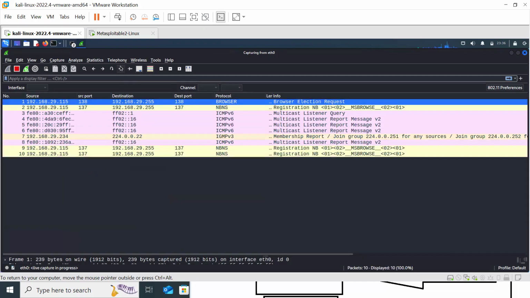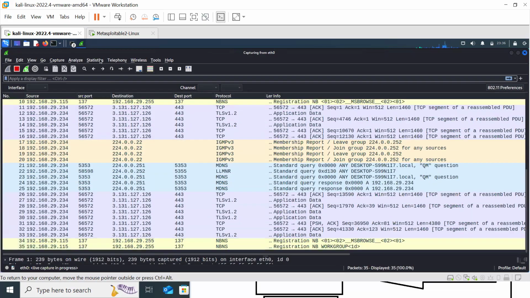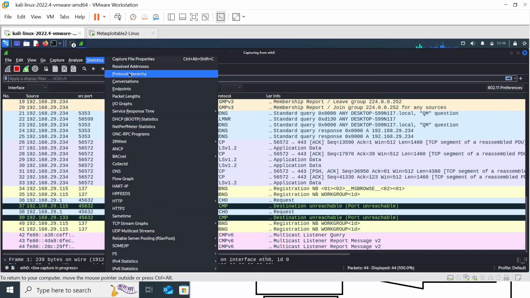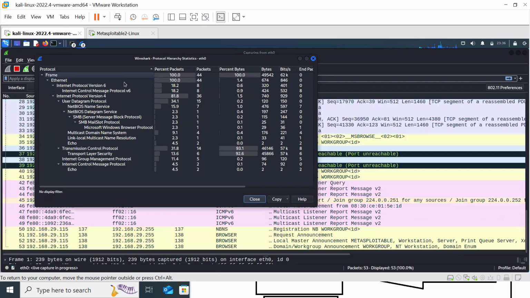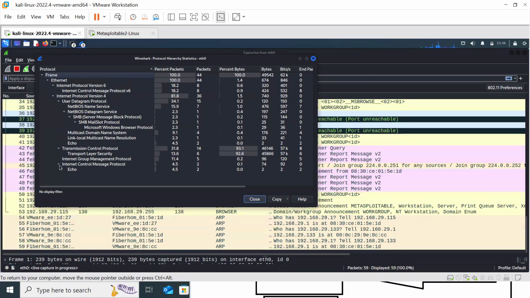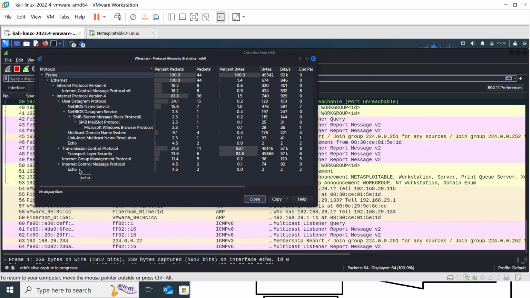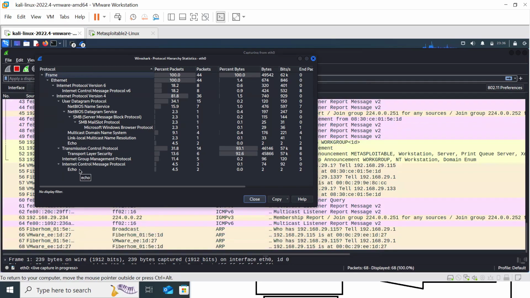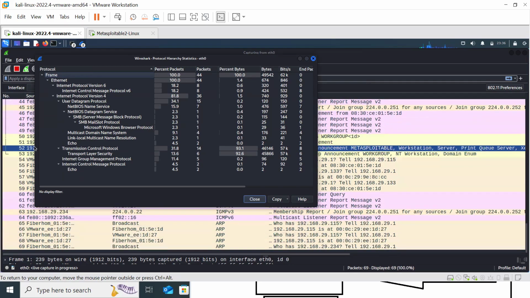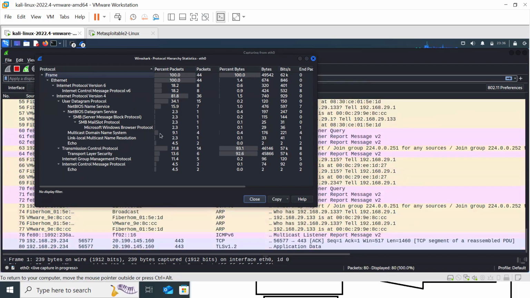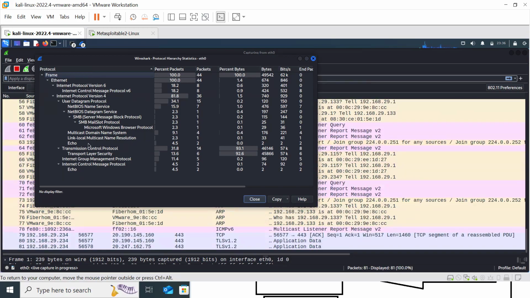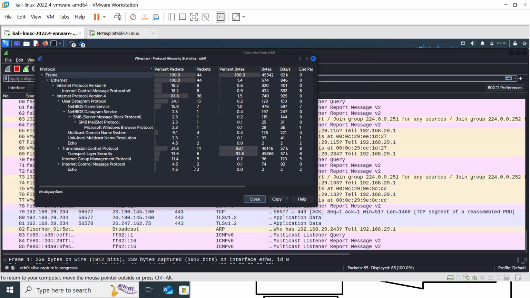If I go to Statistics and then Protocol Hierarchy, I won't be able to see anything. Are you able to see FTP anywhere here? No, right? We don't have the FTP protocol here. SMB we have, and multiple domain names and so on, right?